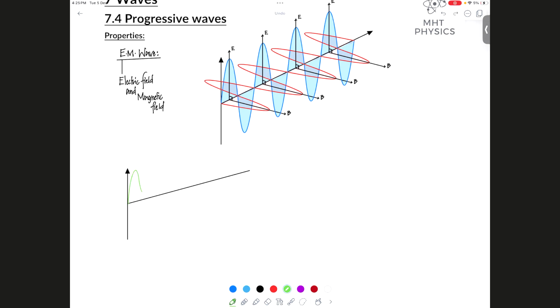I'll tell you why. It consists of, and I won't be able to draw this unfortunately, but I'll try my best. It consists of thousands of such combinations. So what you see here is one set of combination. Perpendicular to this, you have another set. Otherwise this doesn't work, right? So you have another set of oscillation that's happening in this direction.